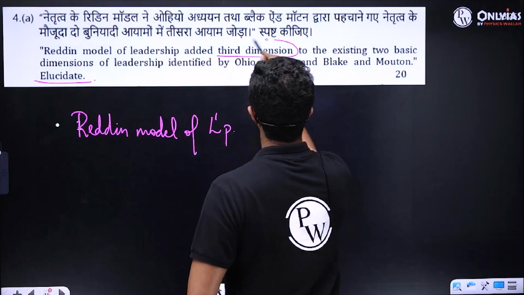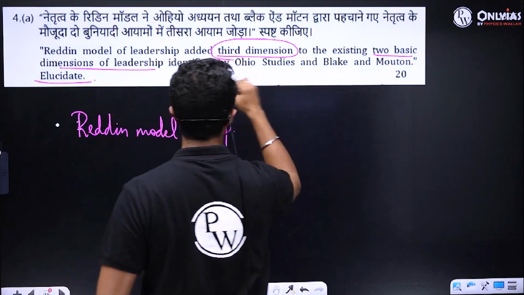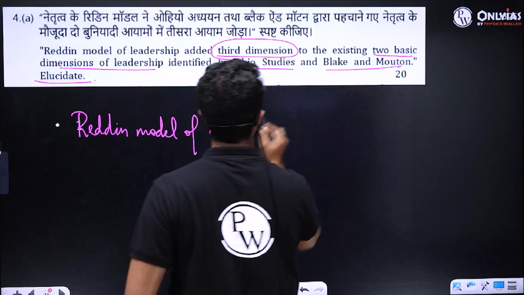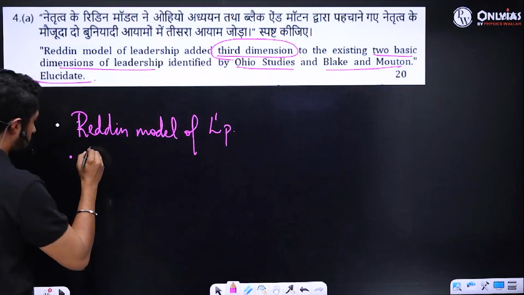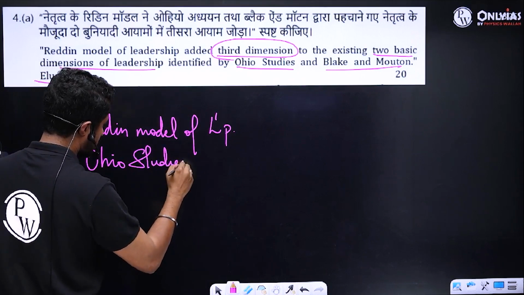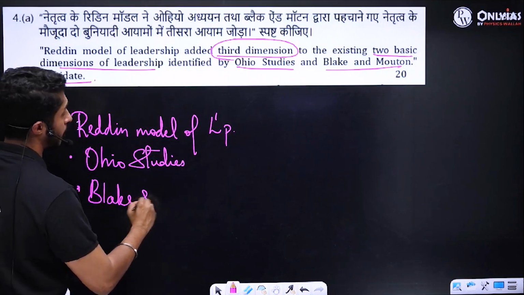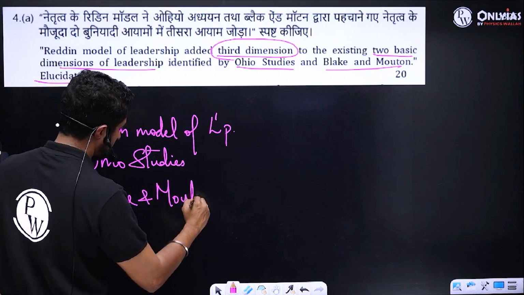It added a third dimension to the existing two basic dimensions of leadership identified by Ohio studies and Blake and Mouton. So you need to add up what was the dimension of leadership that was added by Ohio studies and then what was given by Blake and Mouton. So you must understand one thing here.